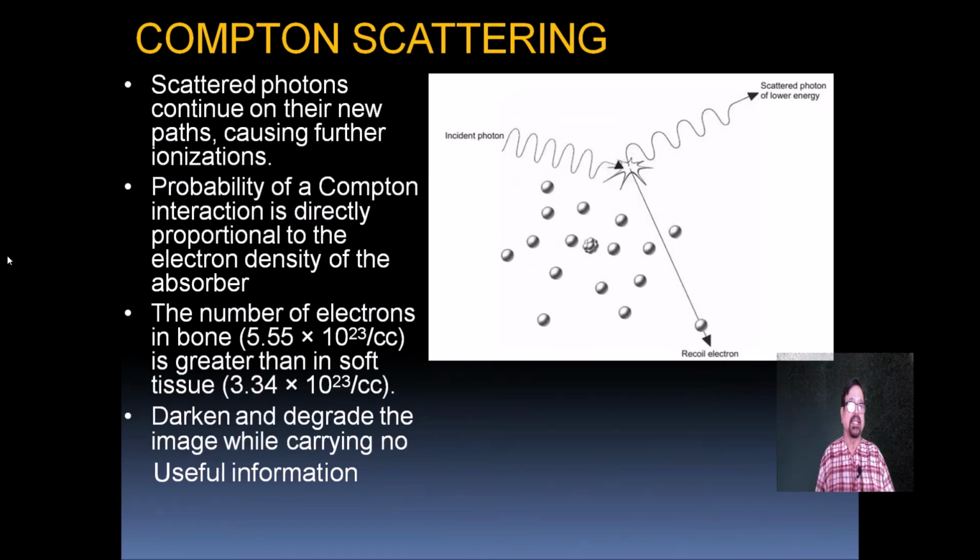Now, what is Compton scattering? The scattered photons continue on their new path, causing further ionization. The probability of a Compton interaction is directly proportional to the electron density of the absorber. The number of electrons in bone is greater than in soft tissues: in bone it is 5.5 multiplied by 10 raised to 23, and in soft tissues it is 3.33 multiplied by 10 raised to 23.